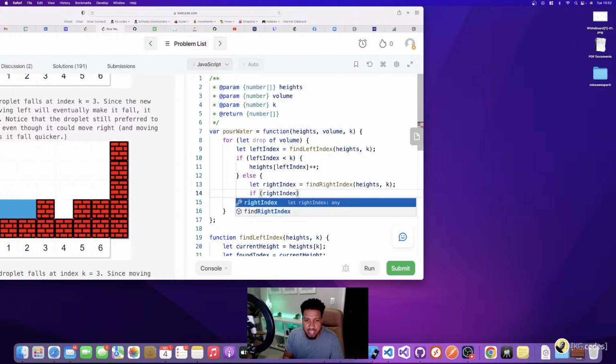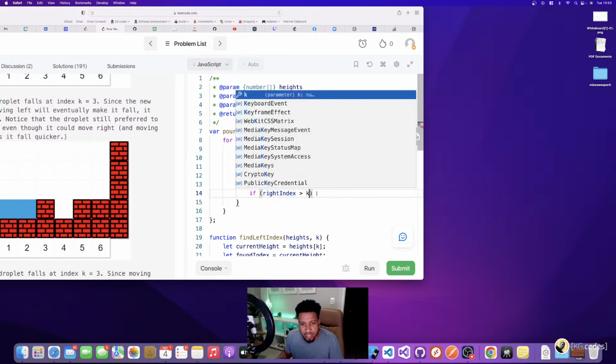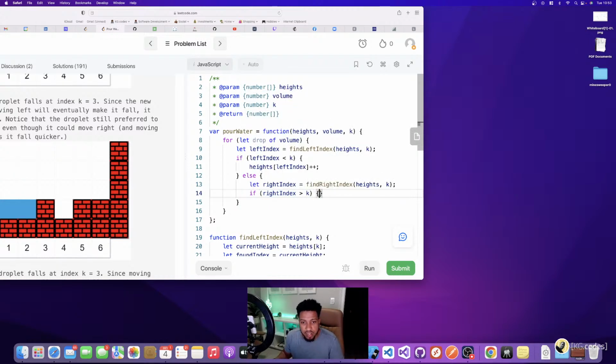So if right index, basically if K, wait, no, hold on, let me think. If right index is greater than K this time, because I'm going to the right, that means I found a dip and I need to add the water at that spot where the dip is. So right index plus. But if I don't find a dip, that means I didn't find a dip in the left, so I went else.